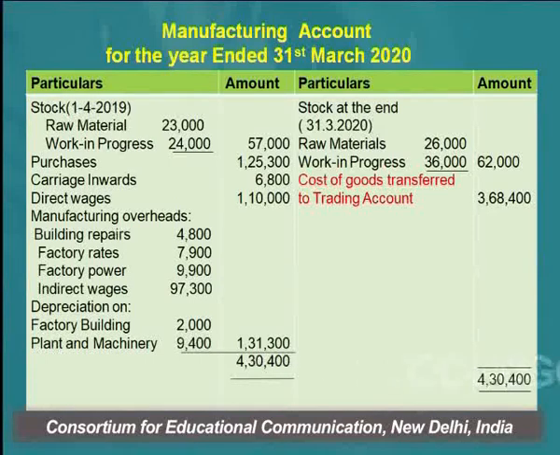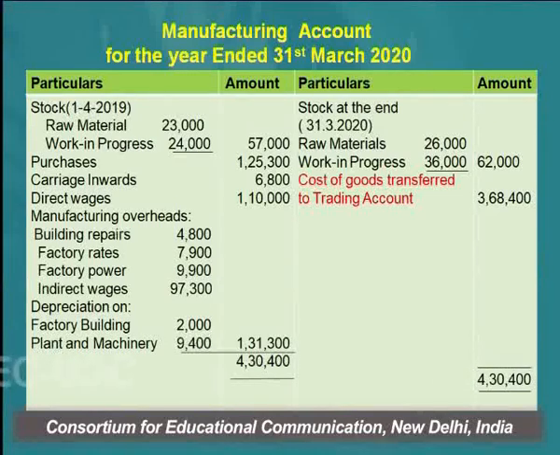Coming to the credit side, as you can see, closing stock of raw material and work in progress is shown here, whereas the closing stock of finished goods is not depicted here, because that is an item of the trading account, not the manufacturing account. Now the balancing figure of this manufacturing account: your debit side is exceeding the credit side.